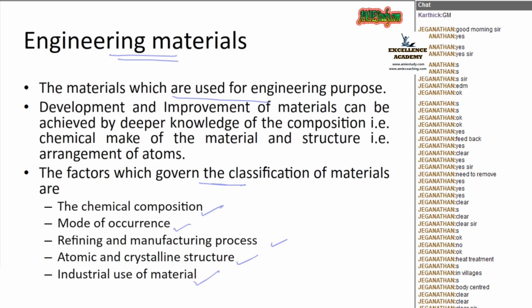So chemical composition means whether it is acidic or basic, those things. Mode of occurrence, whether it is readily available in the earth's crust or we have to mine it. Then various refining techniques are required to get the pure material. Then atomic and crystalline structure, whether it is a BCC structure or FCC structure. Then industrial use of materials, whether it is a nuclear material or things like that. Based on those things, we will classify the materials.